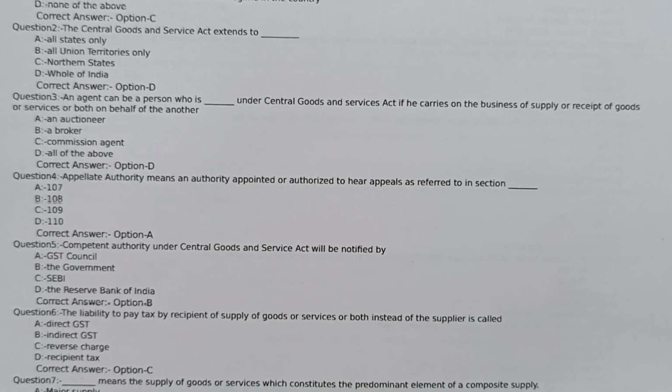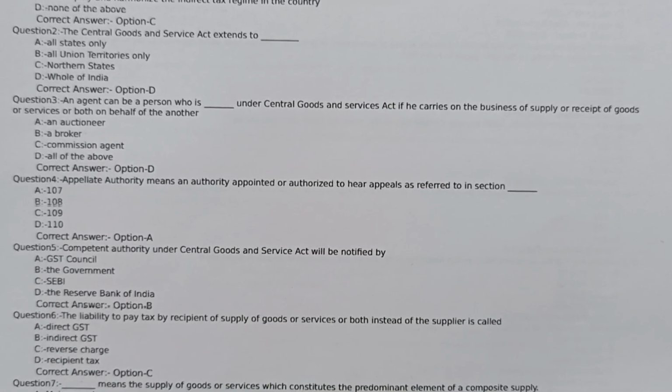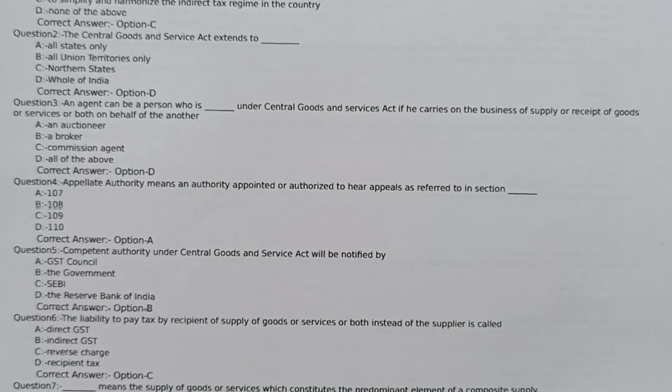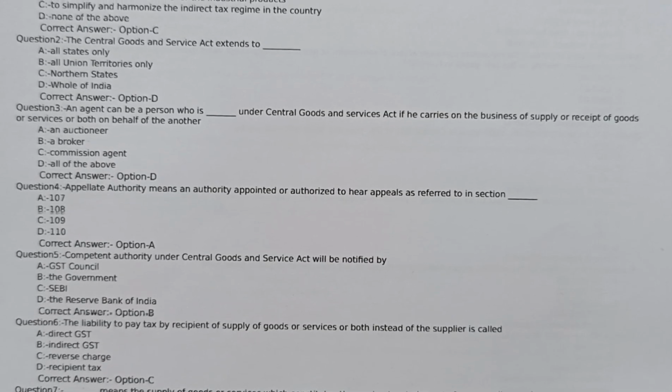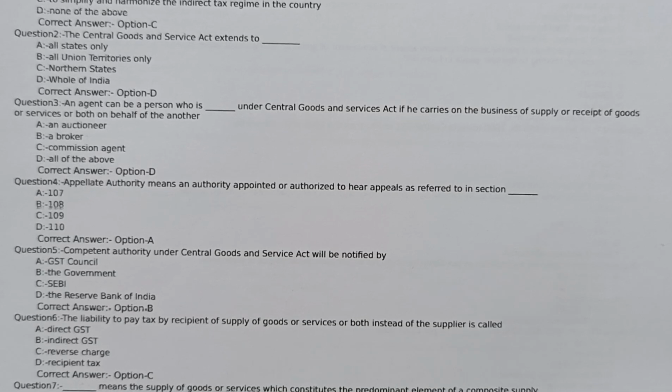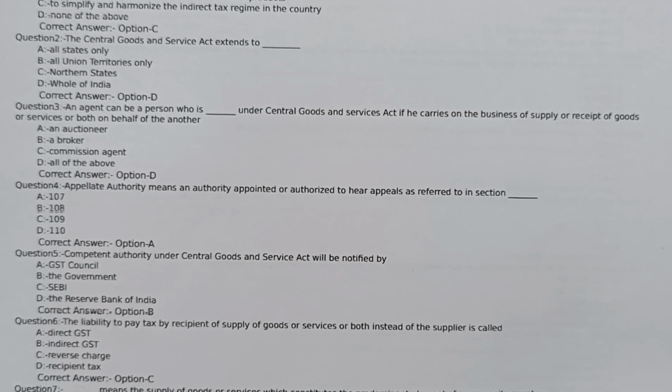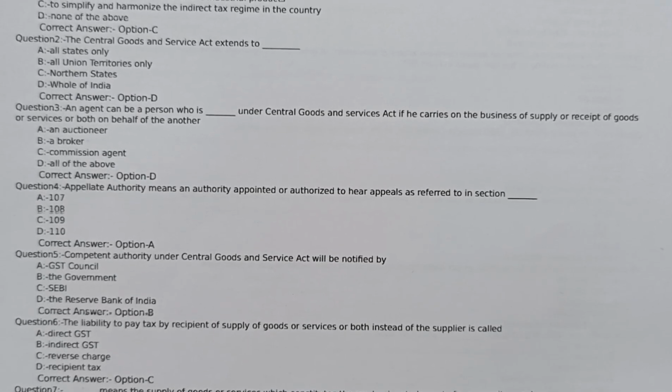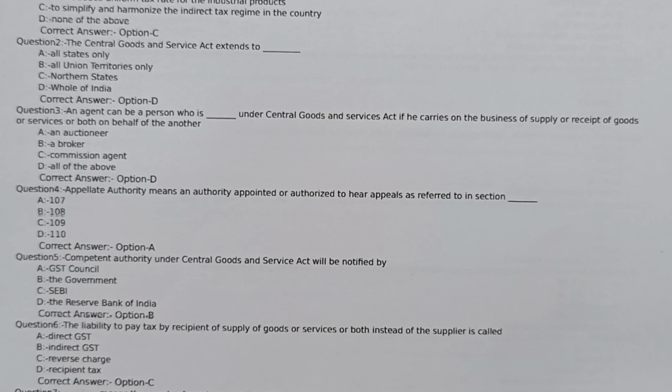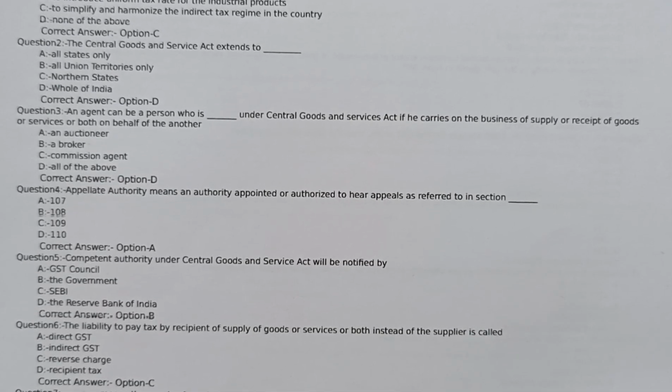Question number 4. Appellate authority means an authority appointed or authorized to hear appeals as referred to in section dash. Answers option A 107, option B 108, option C 109, option D 110. Correct answer option A 107.